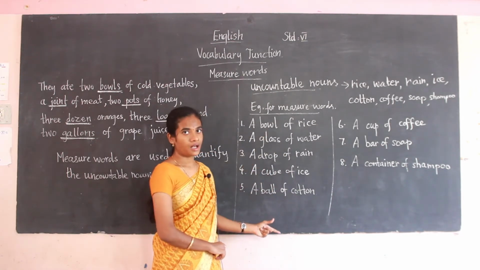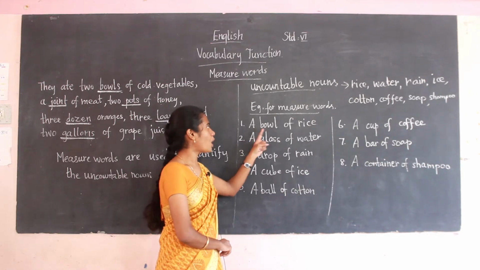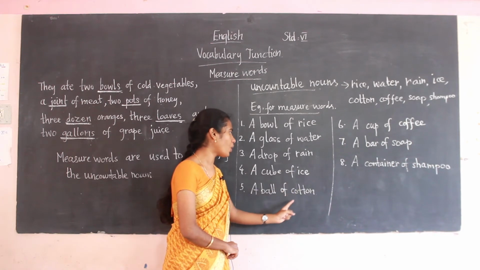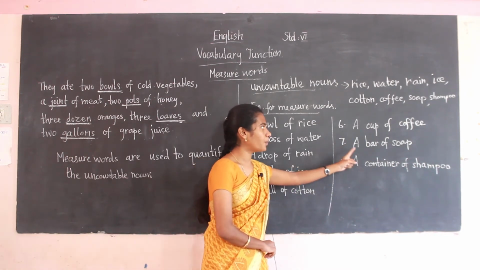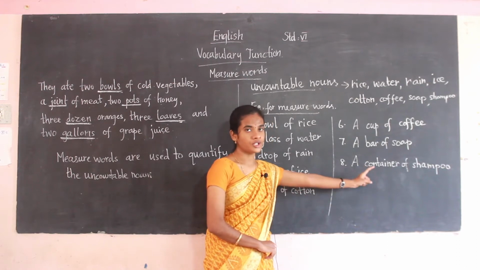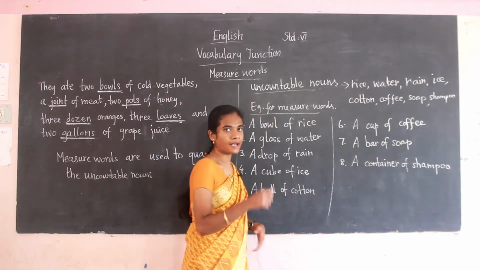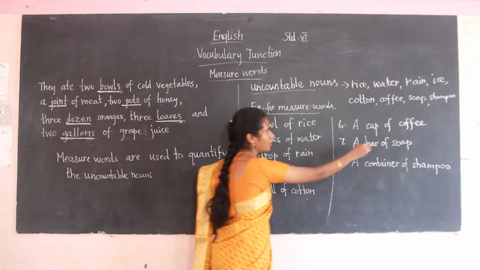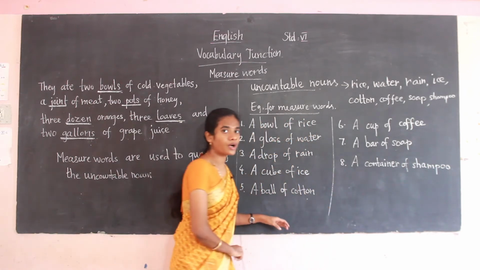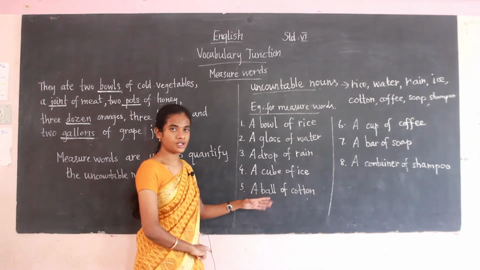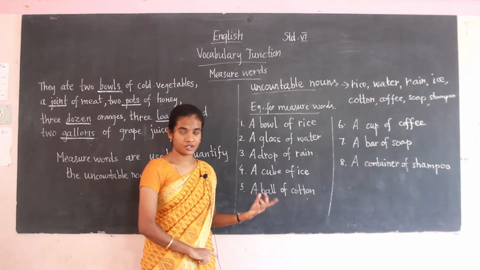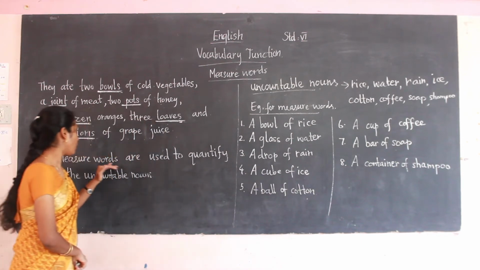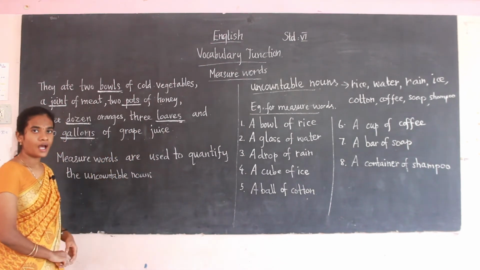These are some of the examples of the measure words. A bowl of rice, a glass of water, a drop of rain, a cube of ice, a ball of cotton, a cup of coffee, a bar of soap, a container of shampoo. So these are all the measure words. Here what is the uncountable noun? Rice, water, rain, ice, cotton, coffee, soap, shampoo are the uncountable nouns. For the uncountable nouns, we are using the measure words to quantify how much of the substance you are referring to. So measure words are used to quantify the uncountable nouns.